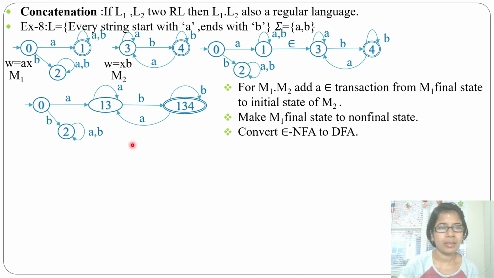Hi, in last lecture I discussed concatenation. Here all the binary operations are finished. I discussed union, intersection, difference and concatenation. Binary operation means an operation you can do on 2 DFAs. Now I'll discuss some unary operations. Unary operation means the operation which you can do on a single DFA.